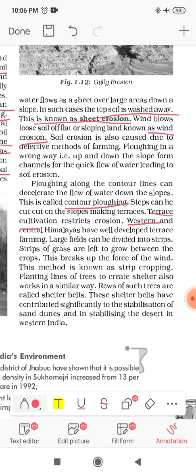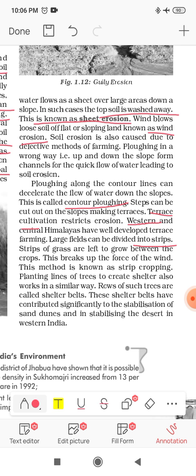Now, next, what can we do? Large fields can be divided into strips. Okay, it can be divided into parts or strips. Strips of grass are left to grow between the crops. So in between the crops, if we create strips, it will help to grow grasses, and this will control the force of the wind. It will break down the flow of the wind. Okay, this is also very helpful.